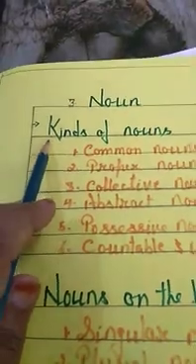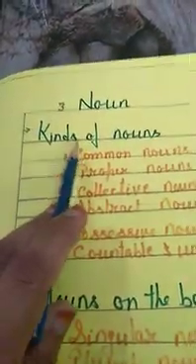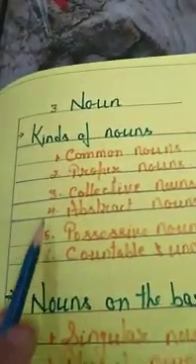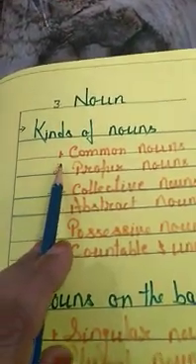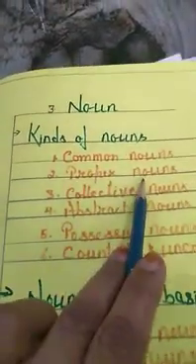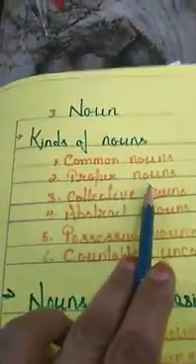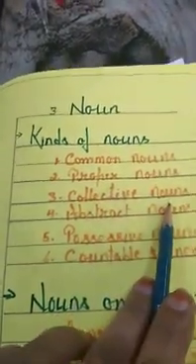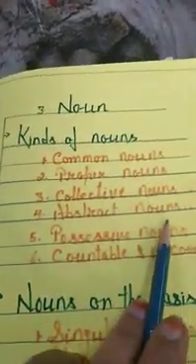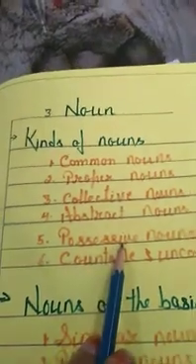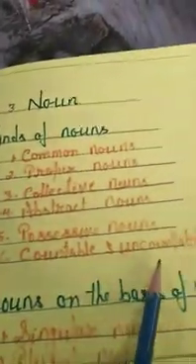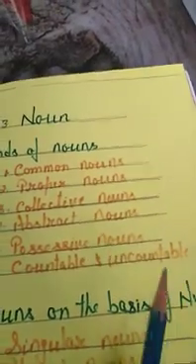First is kinds of nouns. So there are many types of nouns that we will discuss here. And what are these? First, common noun. Second, proper noun. Third, collective noun. Fourth, abstract noun. Fifth, possessive noun. And the last one is countable and uncountable noun.